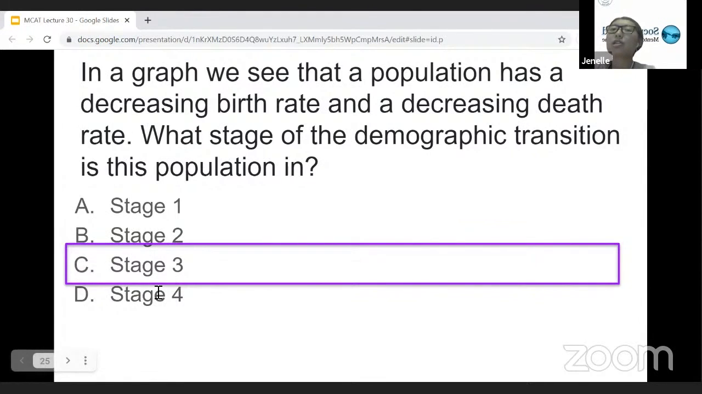But the difference between stage 3 and stage 4 is that stage 3 is that point where the birth rates and death rates are still decreasing. For stage 4, we already would have to know that the birth rate and death rate are considered low. So they have been maintained at that low level for a while, as opposed to just decreasing. Which is why choice C, stage 3, is the correct answer here.